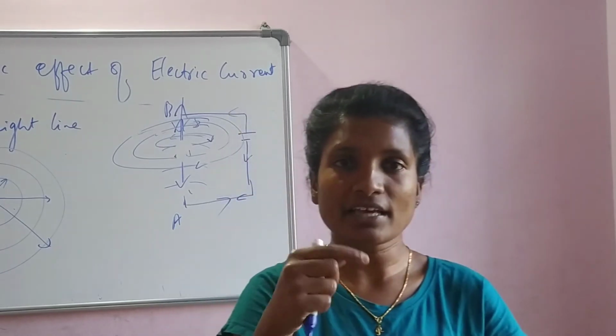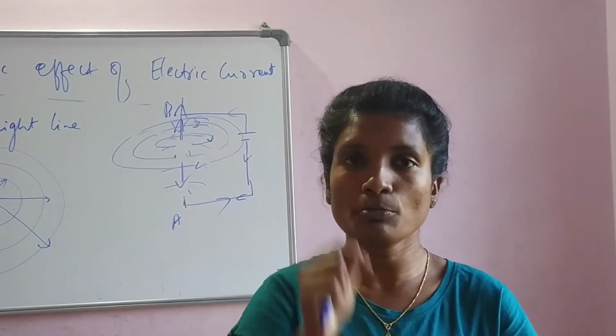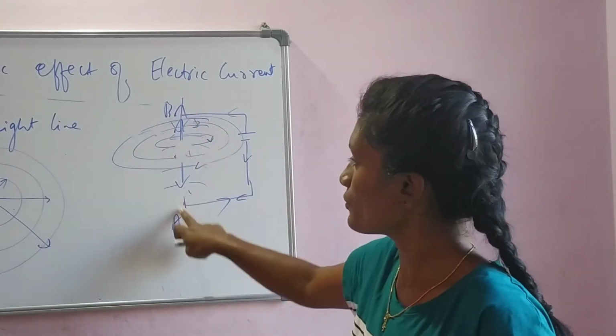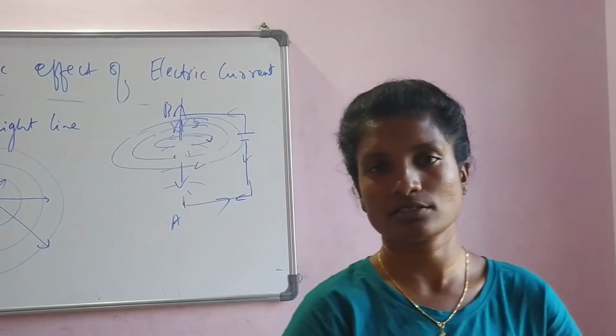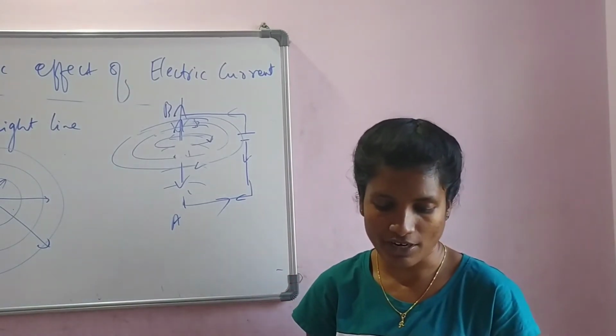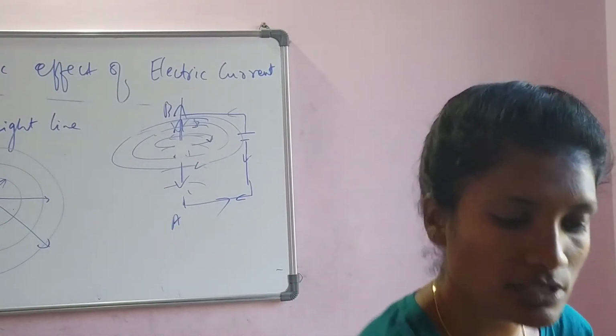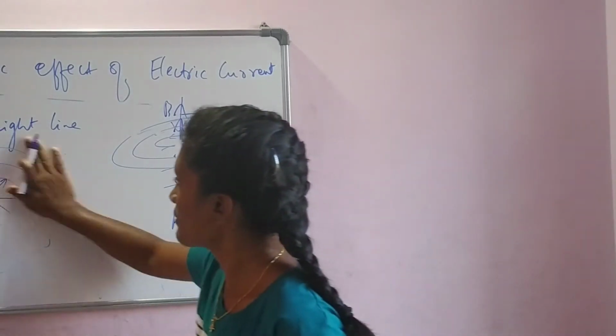If you make the current come from top to bottom, that is from B to A, then the direction of the magnetic field is clockwise. Okay, that is the observation we made. There are some more things we need to remember.